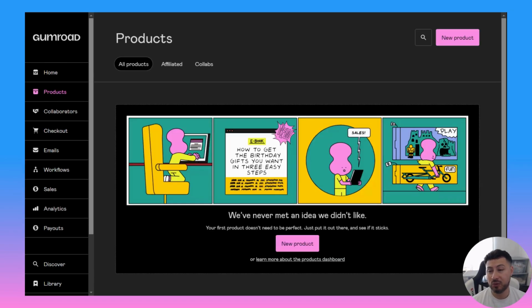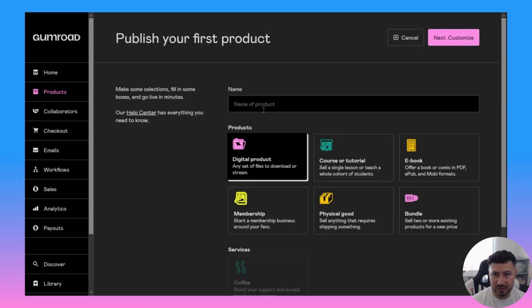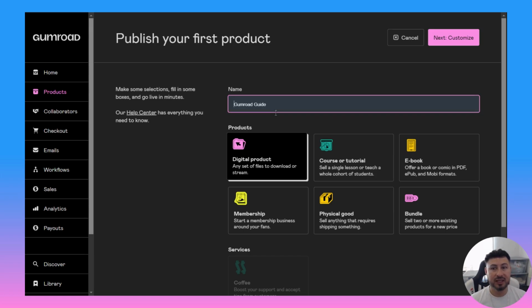All right, so the next thing we want to do is create our first product. So we're going to go on the left sidebar and click on products. You'll end up on this page, and then you could choose to create a new product. Let's click on this top right one. It's always going to be there. So we'll go ahead and give this one a name. For this one, I'm going to list an actual example, one that I already have on my store. So I'm going to create another Gumroad guide.